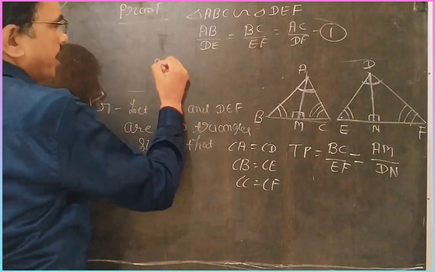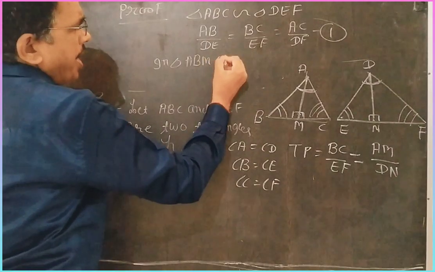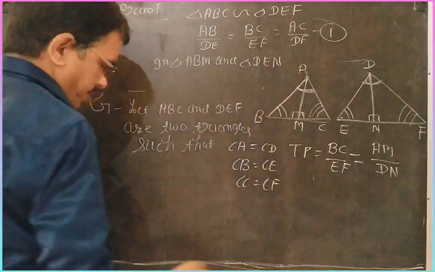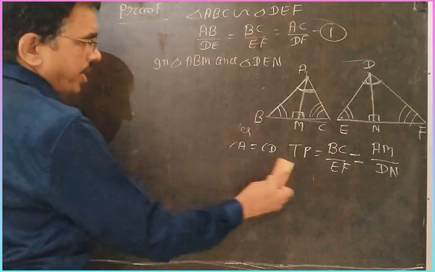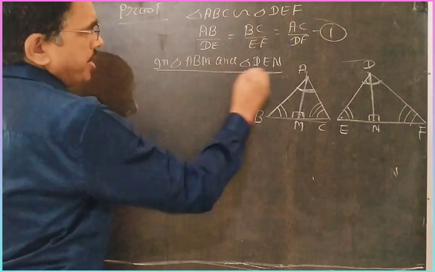Now in triangle ABM and triangle DEN, what is equal?